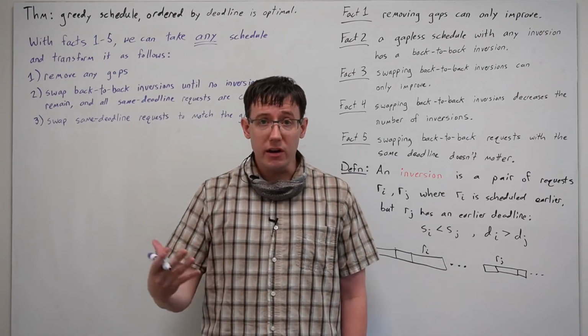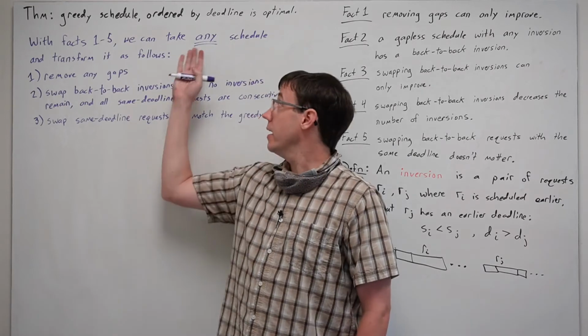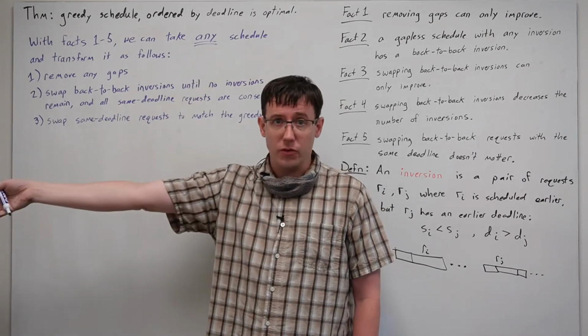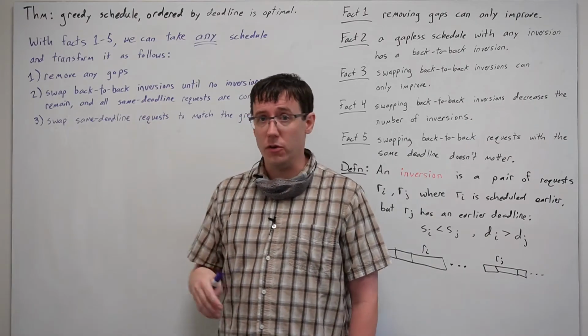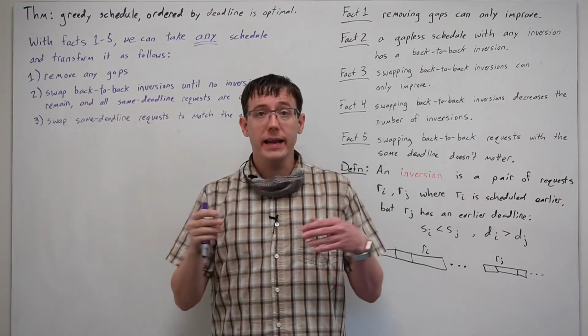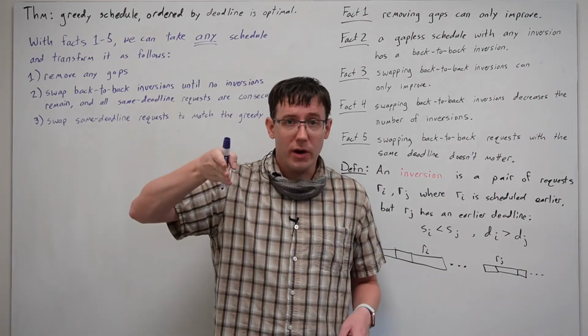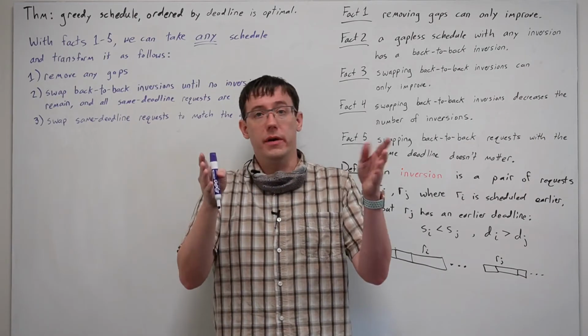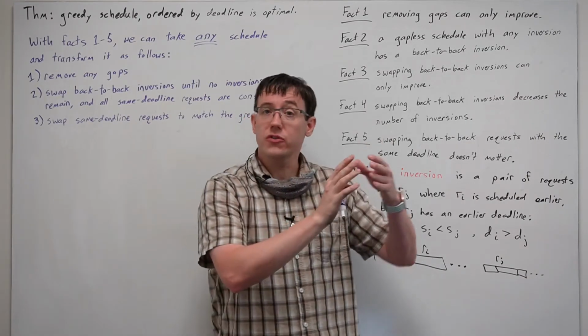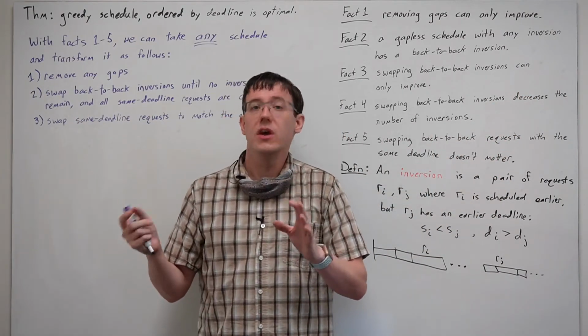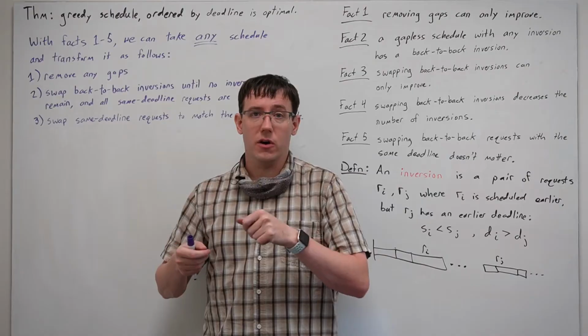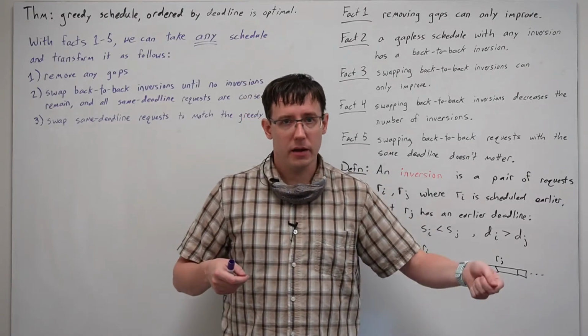So our exchange argument will be taking any arbitrary schedule and transforming it to be more like the greedy schedule. First, if there are any gaps where one request finishes and then we're not working on anything before starting the next request, we will squish out all of those gaps so that all of the tasks are undertaken back to back.